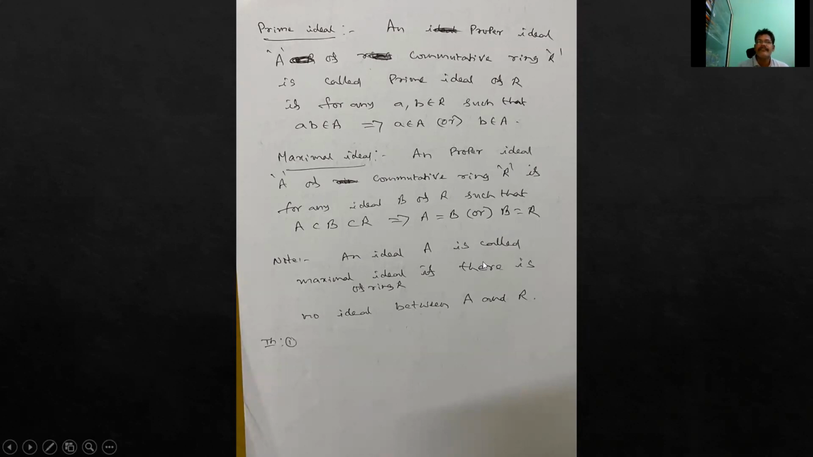So an ideal A of R is called a maximal ideal if there is no ideal between A and R, that is, no ideal which contains A and is a subset of R other than A and R themselves.